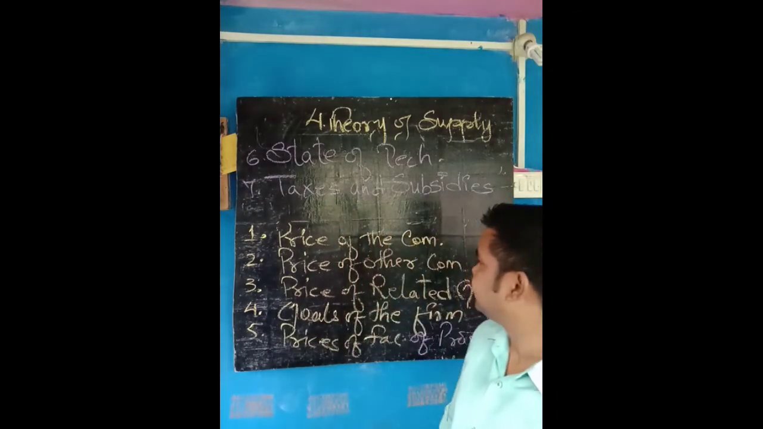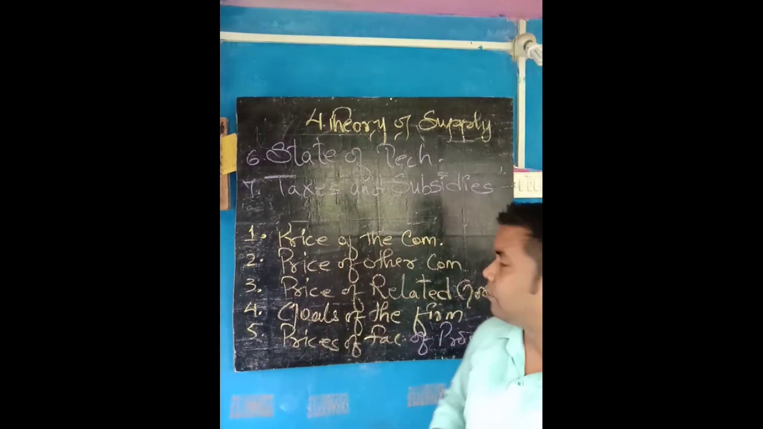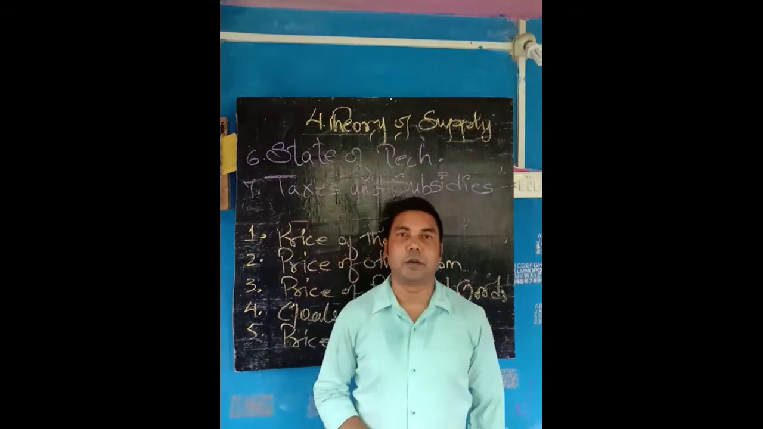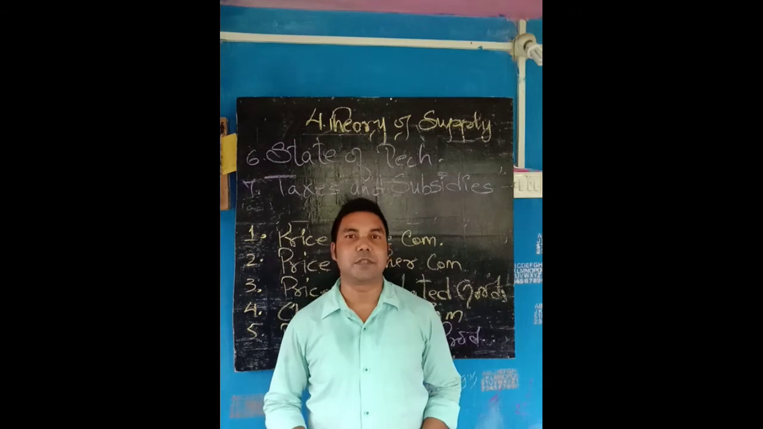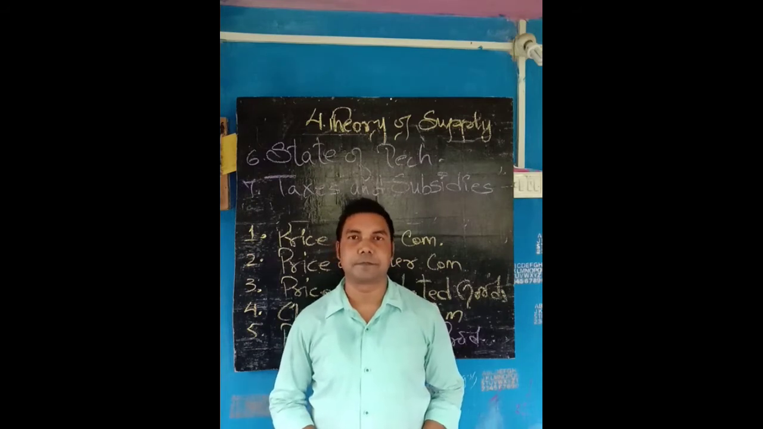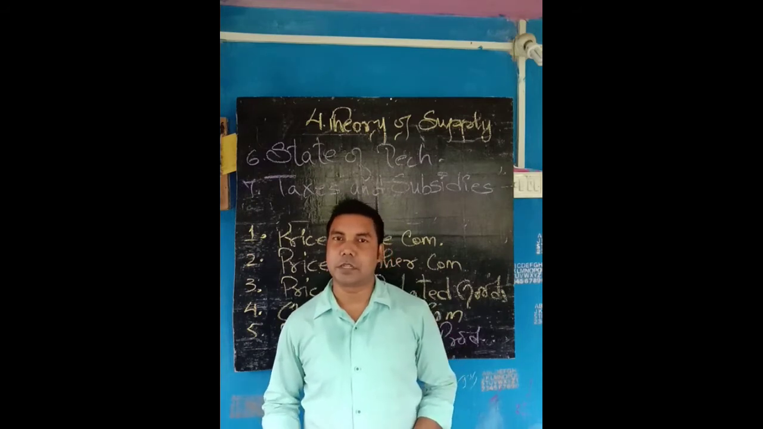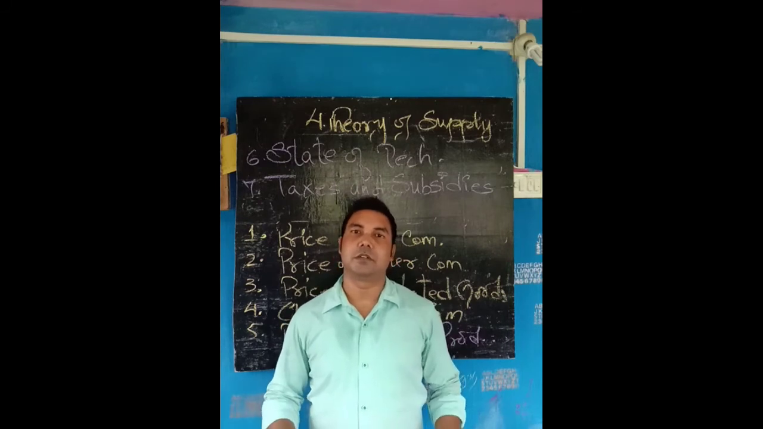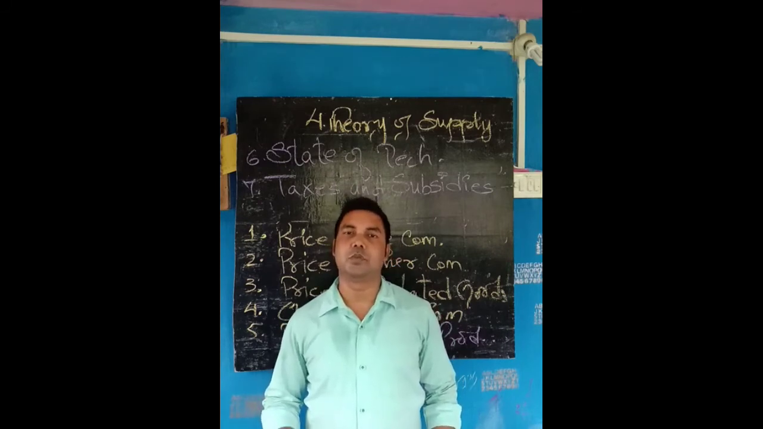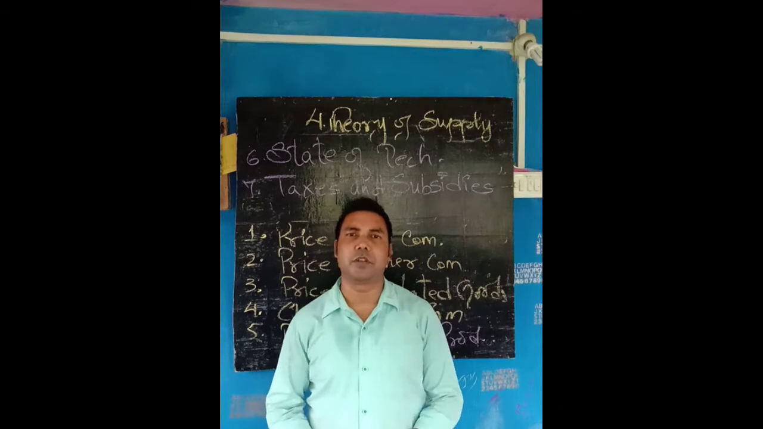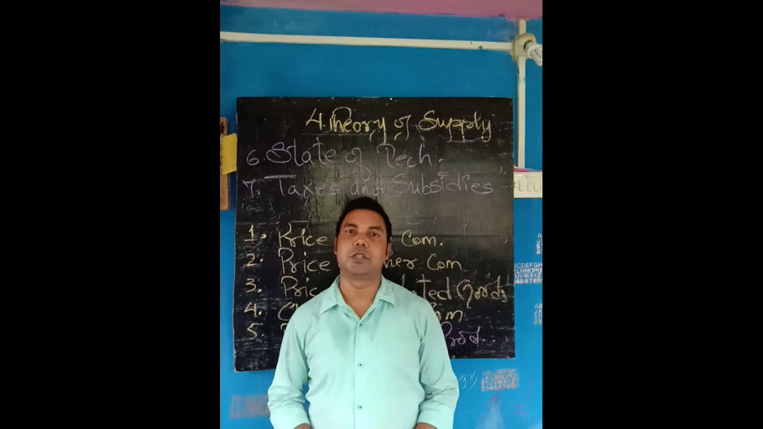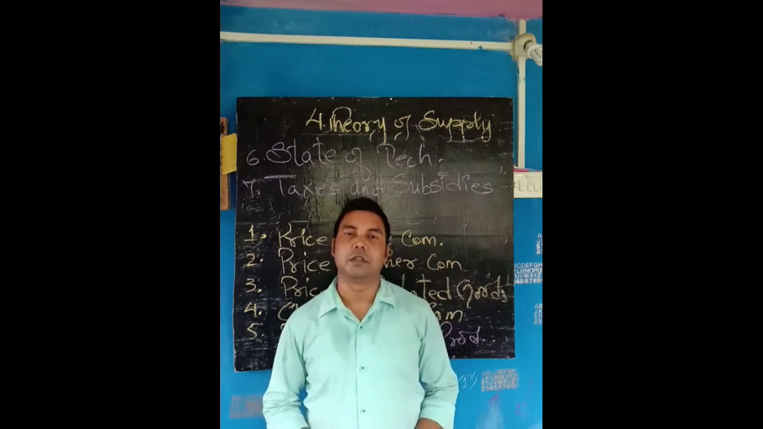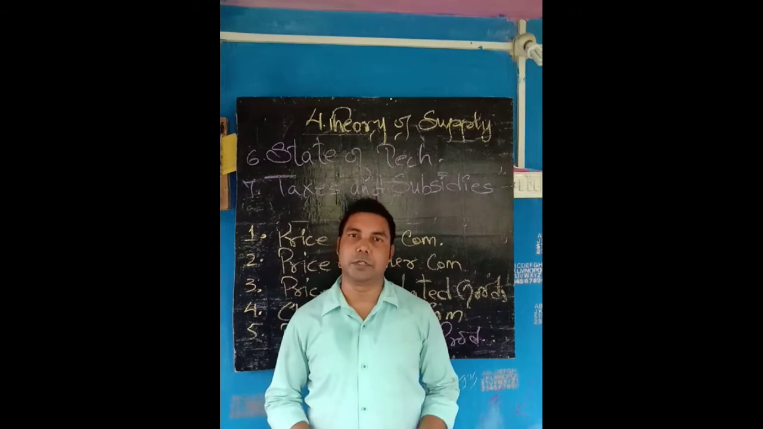Okay, next here, goals of the farm. There are two goals of the farm. How many goals? Two goals. That is sales maximization and profit maximization. The producer, those who want profit, only seek for profit, they will go for profit maximization. And the producer, those who go for sales maximization, they want more of the consumer.